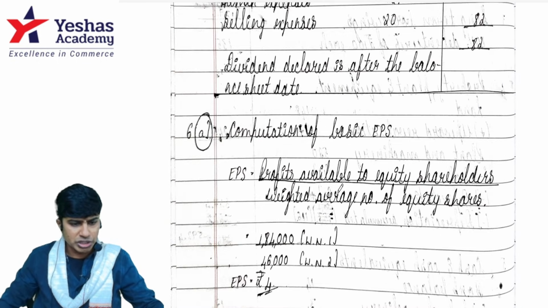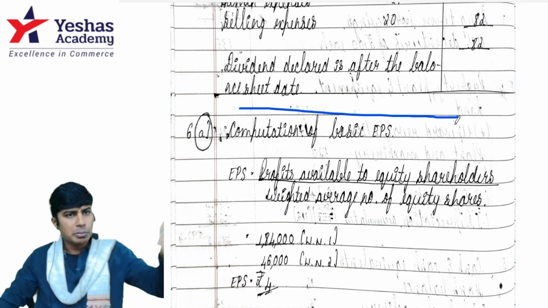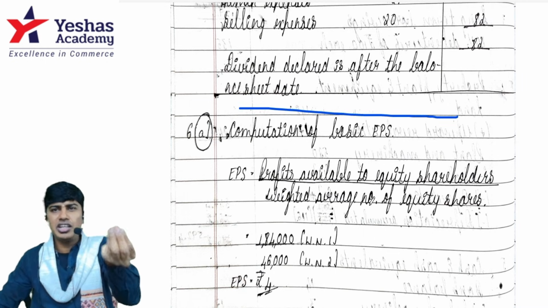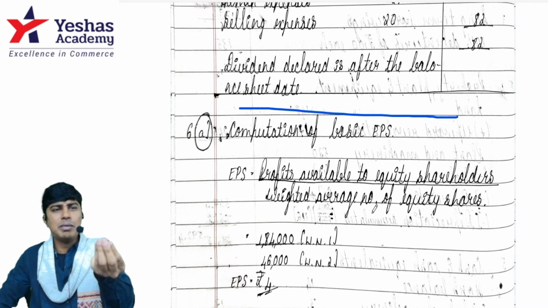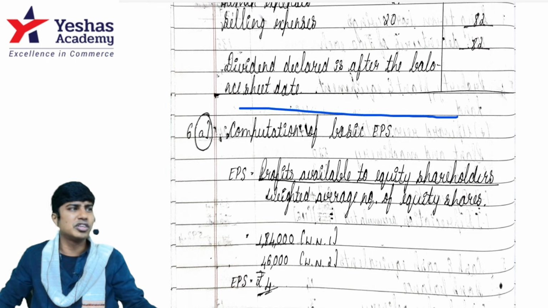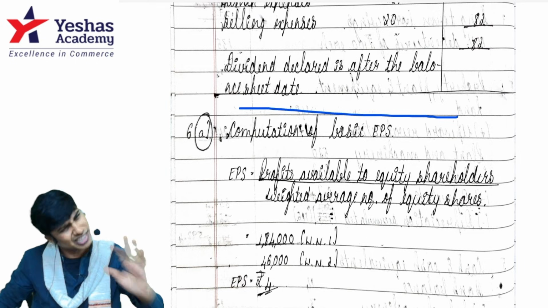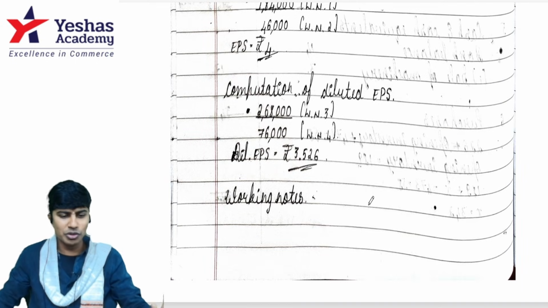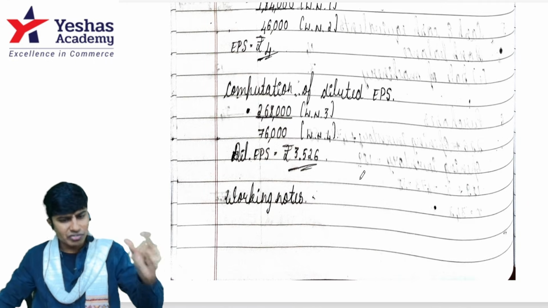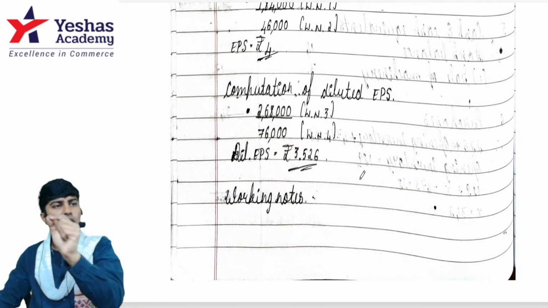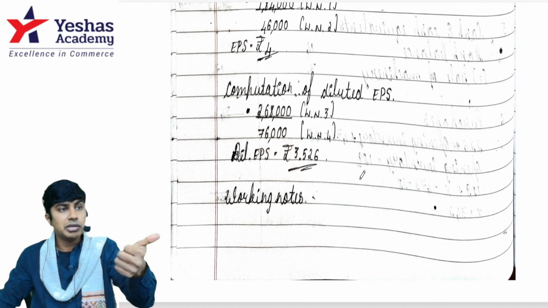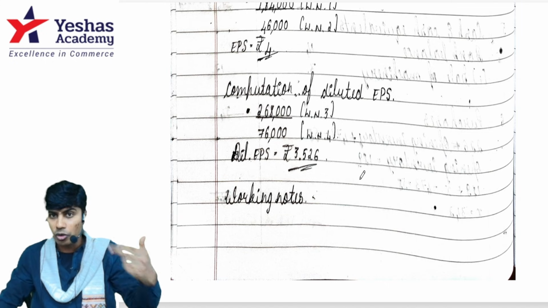Basic EPS based question again, AS20. Start in the next page, write one small theory, write one statement. As per accounting standard 20, basic EPS is computed by taking net profit available to equity shareholders upon the weighted average number of equity shares. Just that, write that one line, whatever you know about the standard. And diluted EPS is also there. Write one line saying diluted EPS is to be computed when the company has potential equity shares like convertible debentures, convertible preference shares, or employee stock options.